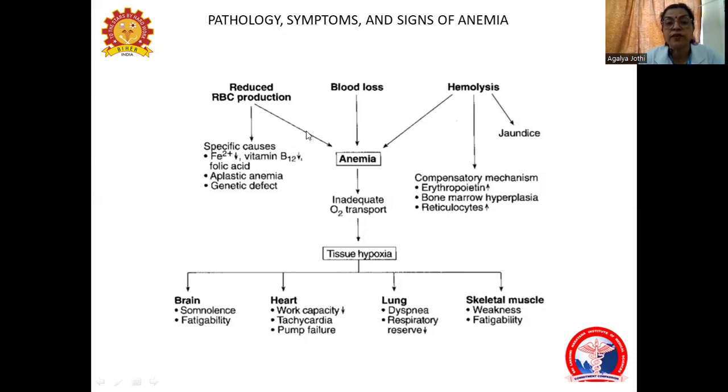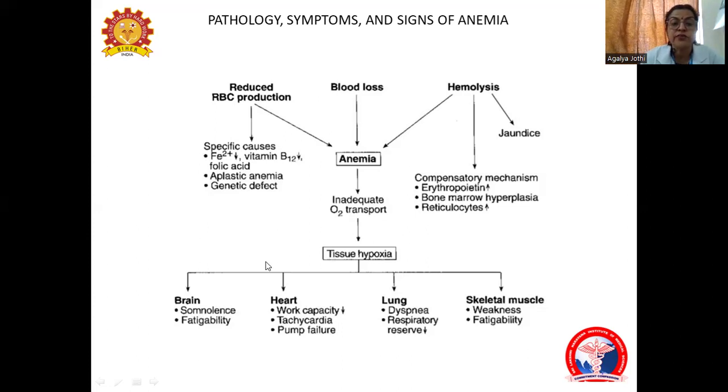This in turn gives rise to reduced RBC production, that is, anemia. Or there is a road traffic accident or any cause where there is acute blood loss, which leads to anemia. The third possibility is hemolysis. The RBCs are broken down, leading to anemia. Whatever the cause of anemia, the outcome is inadequate oxygen transport, thereby leading to tissue hypoxia.